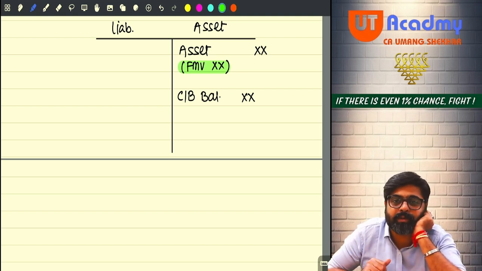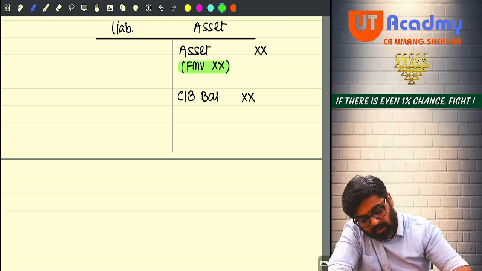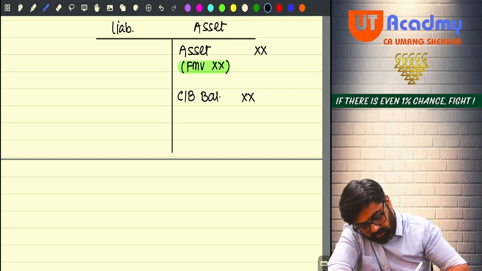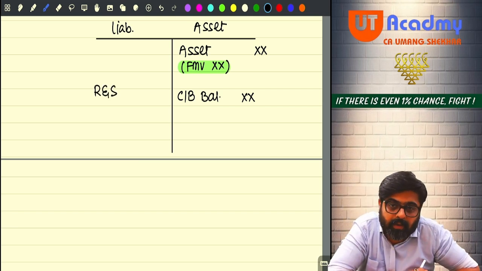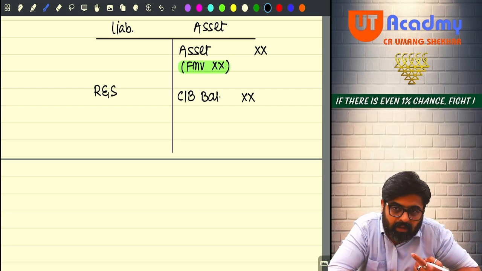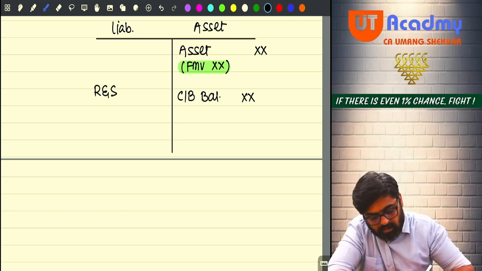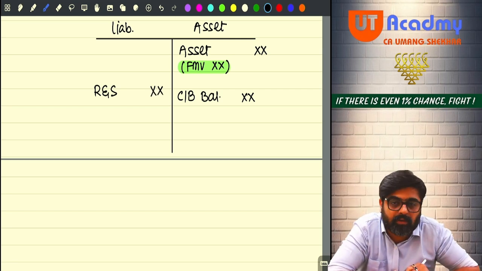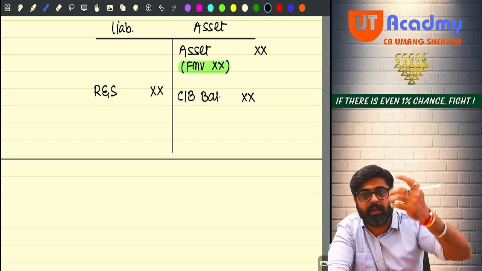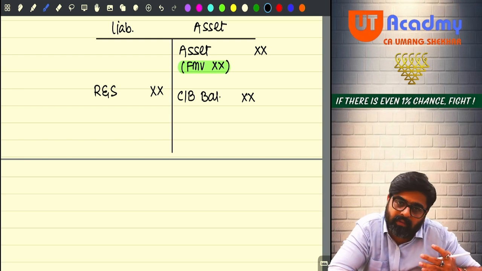What about the accumulated profits? Here, accumulated profits will appear on the liability side, no? Reserves and surplus. Meaning accumulated profits. Yes or no? This amount can be given to the shareholder in the form of what? Dividend. And what if this amount is 10 lakh rupees? So out of 10 lakh, 5 lakh can be given as a deemed dividend, no? So the entire 5 lakh will be treated as deemed dividend.